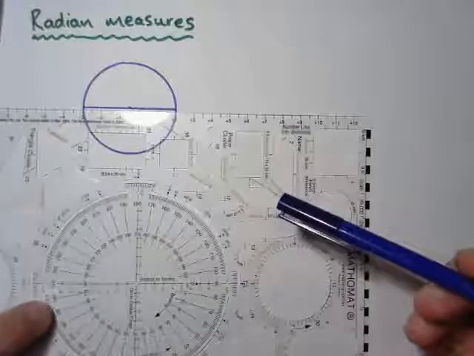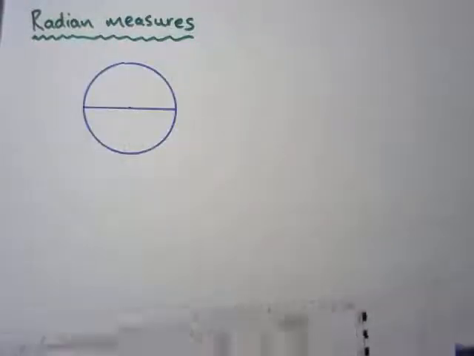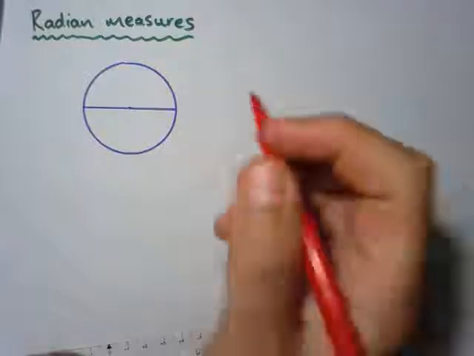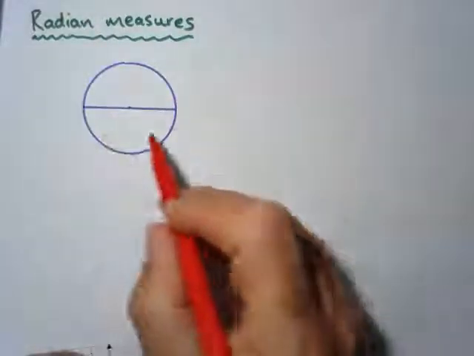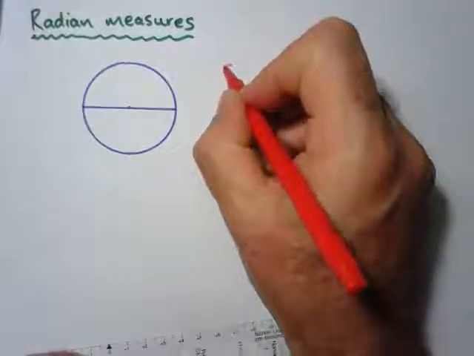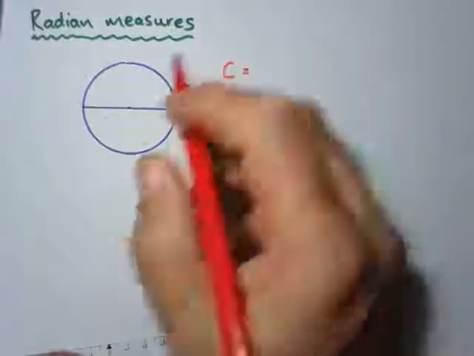The other way of doing it is by radian measures. Now, radian measures is all about ratios. If you can remember many years ago, when they worked with the circumference, the smart people found out that for the circumference of a circle, there's always a relationship.